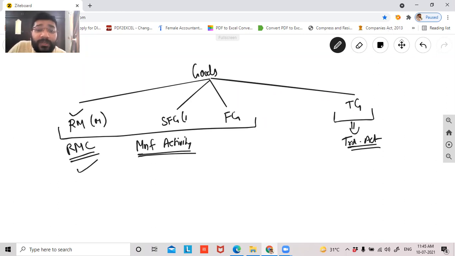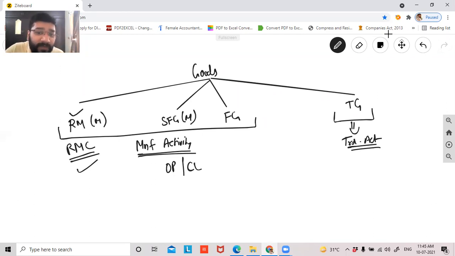And with regard to semi-finished goods, this is also going in my manufacturing account. Here you'll record your opening stock separately on the debit side and closing stock separately on the credit side. We don't purchase the semi-finished goods, so there's no question of purchase of semi-finished. Either it is opening stock of semi-finished or closing stock of semi-finished. Opening stock on the debit side of the manufacturing account, closing stock on the credit side of the manufacturing account.